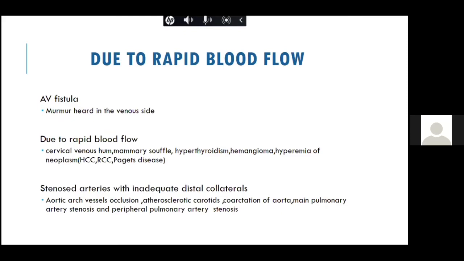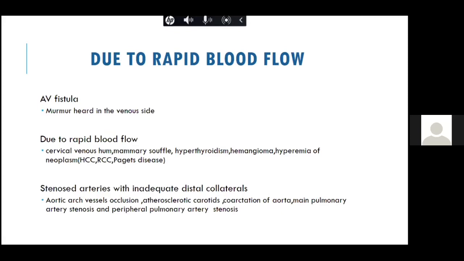The most common is the pulmonary AV fistula, and the murmur is best heard usually extrathoracic. It can be because of the rapid blood flow like a cervical venous hum or a mammary souffle, or in patients with hyperthyroidism, hemangioma, or various malignancies like HCC or renal cell carcinoma. Then it can be because of the stenosed arteries with inadequate distal collaterals.